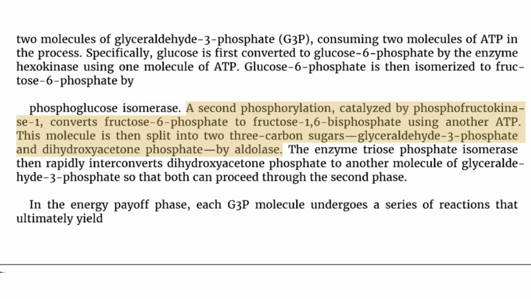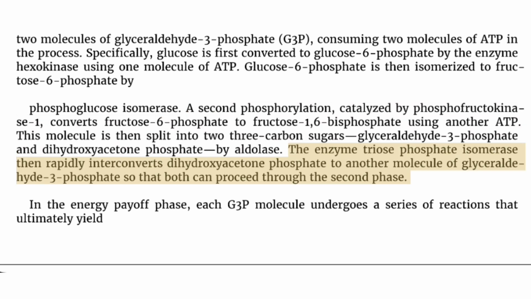A second phosphorylation, catalyzed by phosphofructokinase-1, converts fructose 6-phosphate to fructose-1,6-bisphosphate using another ATP. This molecule is then split into 2 3-carbon sugars, glyceraldehyde 3-phosphate and dihydroxyacetone phosphate, by aldolase. The enzyme triose-phosphate isomerase then rapidly interconverts dihydroxyacetone phosphate to another molecule of glyceraldehyde 3-phosphate so that both can proceed